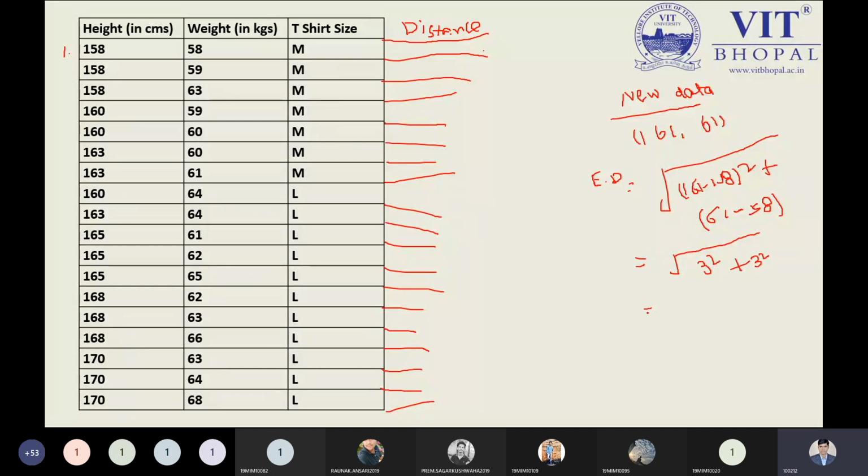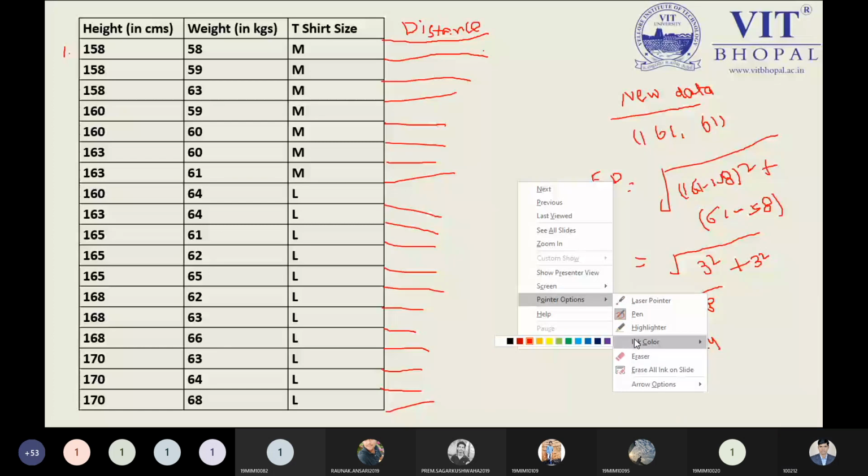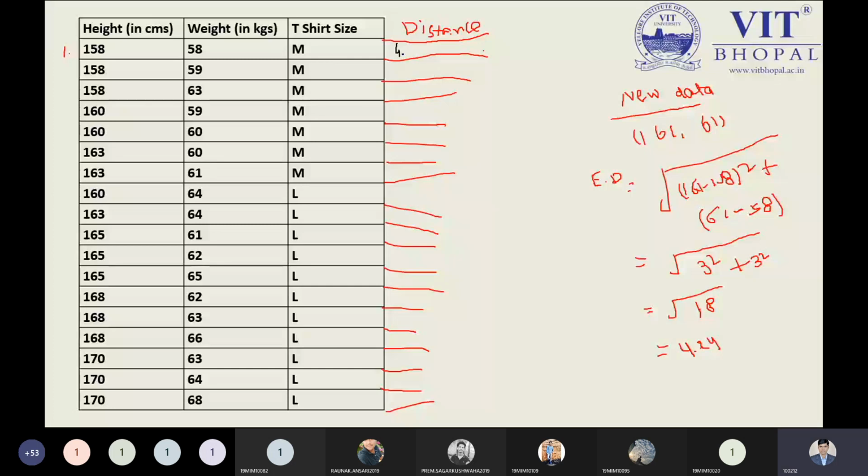The total value would be over here. I'm writing directly over here, that would be 18. Right now, I'm using my mobile to calculate this value. So of course, the value would be 4.24. Okay, you can check it. I have calculated it on my mobile. So this 4.24 value will be written over here like this.